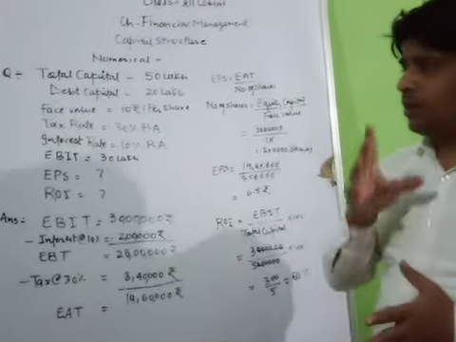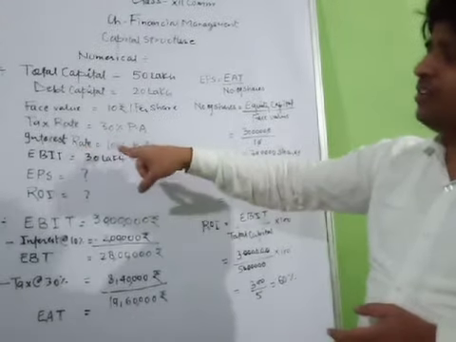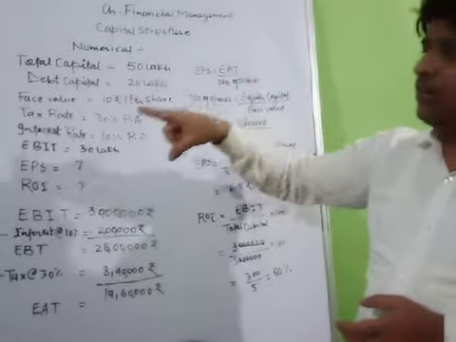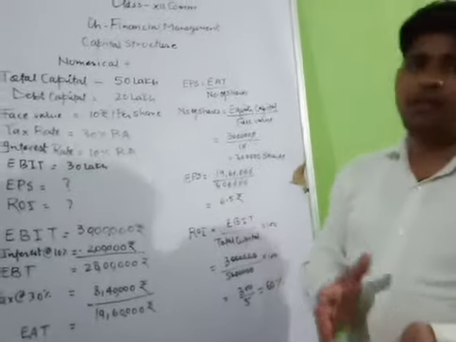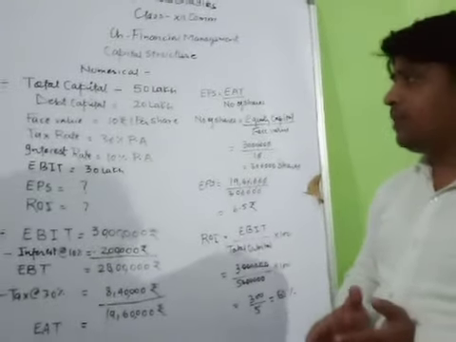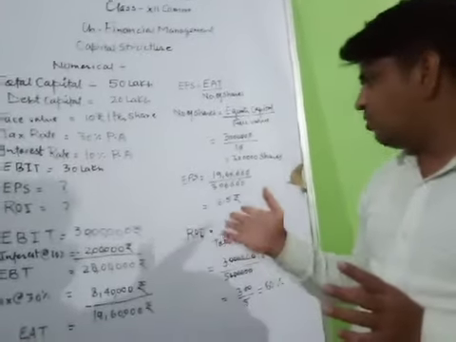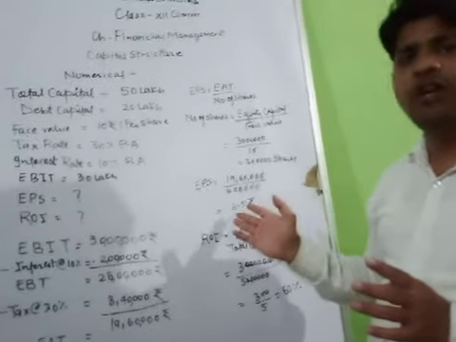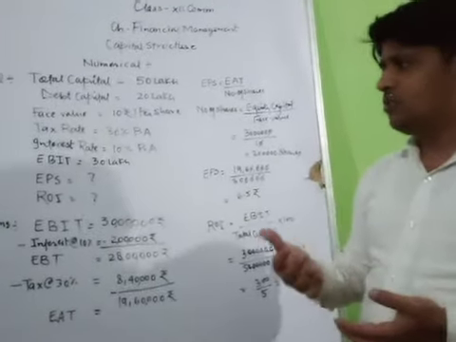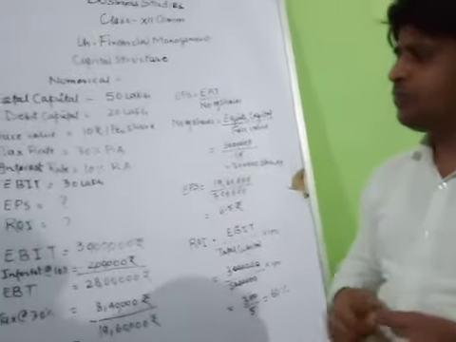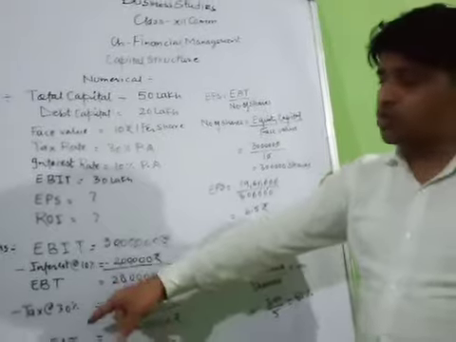So just remember one thing, again I am telling you, if the interest rate is given in the question and debt is not given, then interest will not be imposed over the equity capital, because as I told you, interest always takes place over the debt capital only. So you just keep in mind, if you remember this, then it will be very easy to find the actual EPS value. If you impose the interest over the equity capital, then ultimately the answer will be wrong. So you should keep in mind that interest always takes place over the debt capital, and you should follow this way only to solve the question.